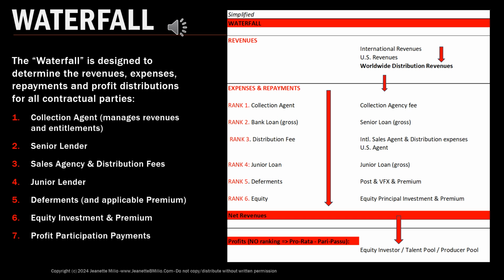So when you have all the distribution revenues come in and you include all the various finance sources we talked about, this would be the ranking order that they would be paid in. And they each have an exclusive ranking position. They're not sharing in that ranking position. But once you hit the profit sharing component, everyone shares at the same time pro rata pari passu in connection with the profit participation that you have agreed with them.